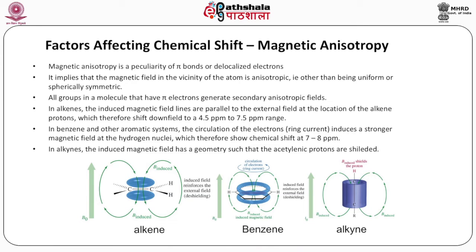In alkynes, the induced magnetic field has a geometry such that the acetylenic protons are shielded, as is shown in the figure. So, if you follow the various circles that are shown, the protons that are attached to alkenes or benzene aromatic systems or alkynes have different ranges, and they may be falling in the regions that are either shielded or deshielded because of the magnetic anisotropy.